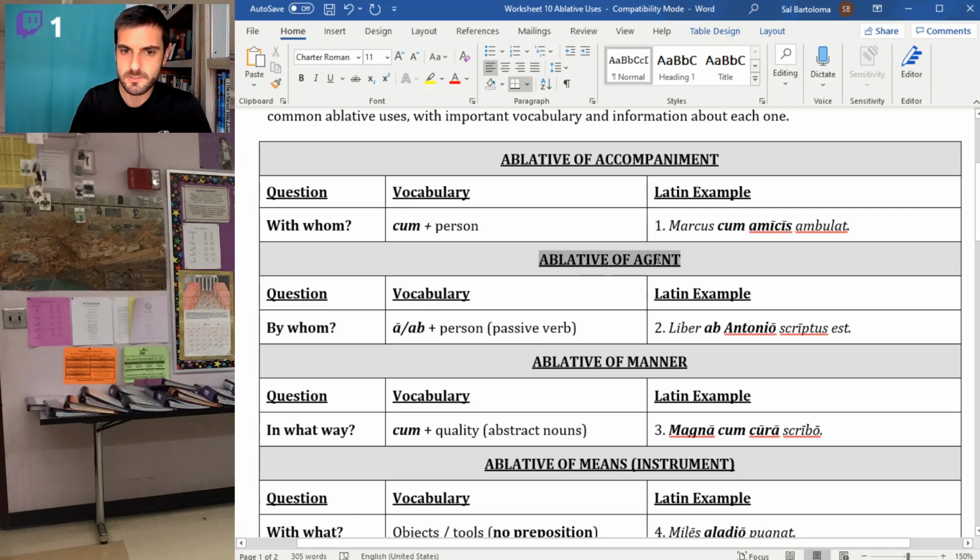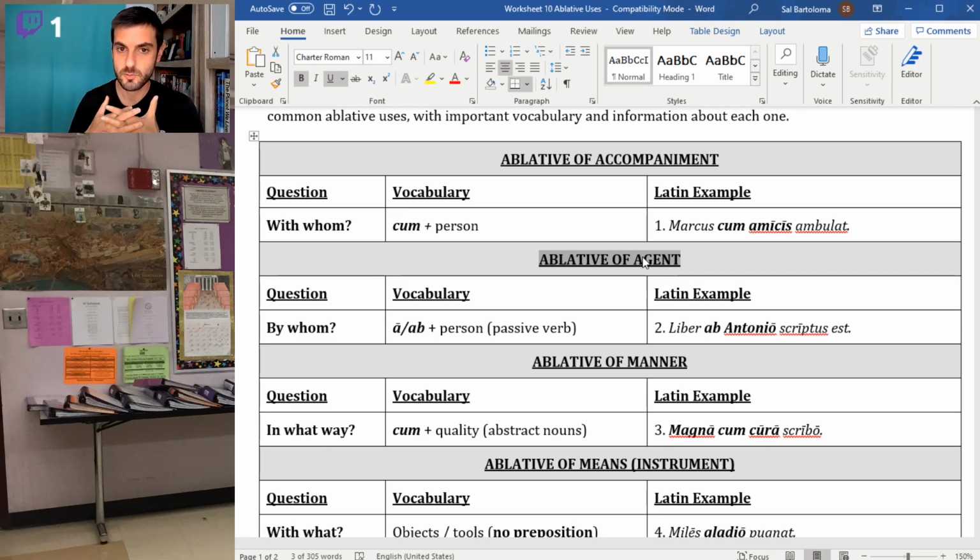Ablative of agent is the one we're going to put on the back burner a little bit because we're not going to do passive verbs for a little while. So this would be how you would say by whom. So you need a passive sentence. There has to be some action that's been done, and you would say that it was done by a person. So the preposition used there is a or ab, and then always a person. So the food was eaten by my sister. The lamp was broken by the stranger, by the burglar, whatever you want to say.